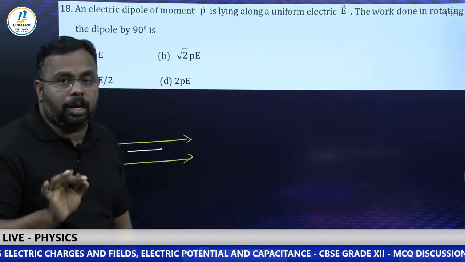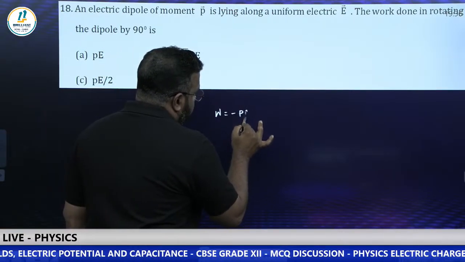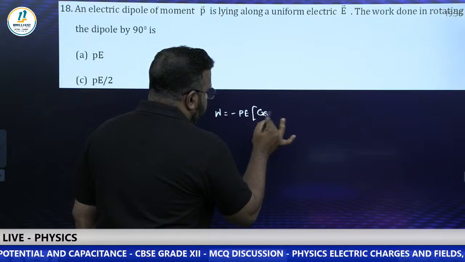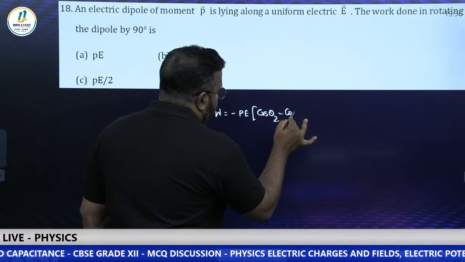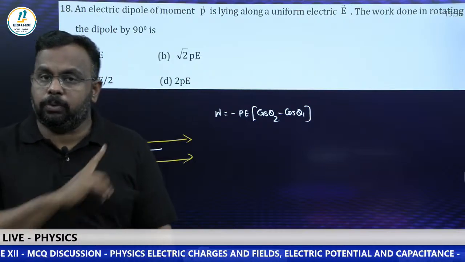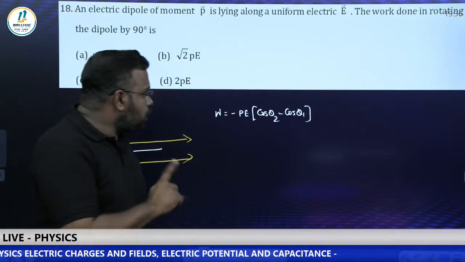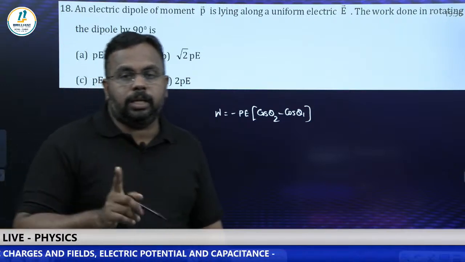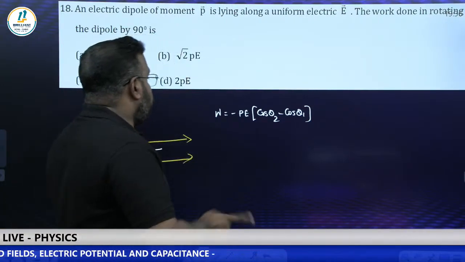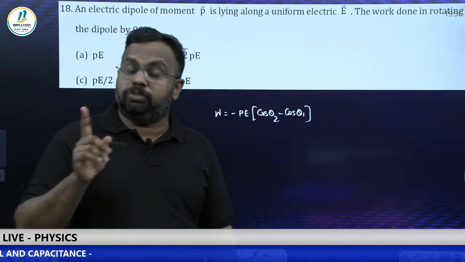We have a formula for work done. W is equal to minus PE into what? Cos theta 2 minus cos theta 1. This formula you can see while deriving the potential energy of a dipole. I told you in the class that we need to mark this equation. It is important. Work done in rotating a dipole. Now what is this theta 1 and theta 2? Theta 1 is the initial angle and theta 2 is the final angle.